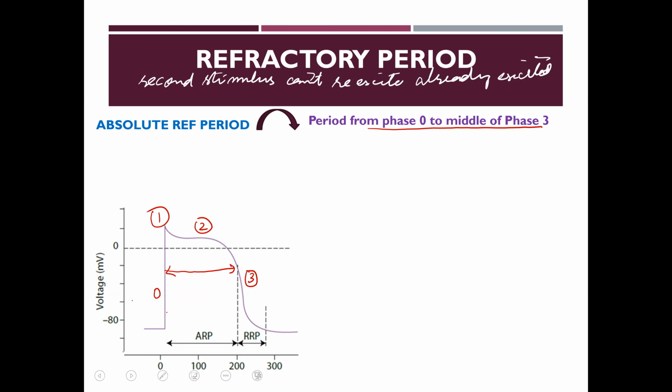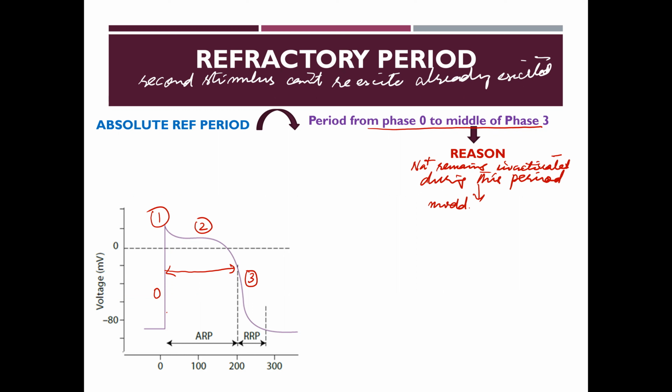The reason for the appearance of this period is that the sodium channels remain inactivated during this period, and they again open in the middle of phase 3.